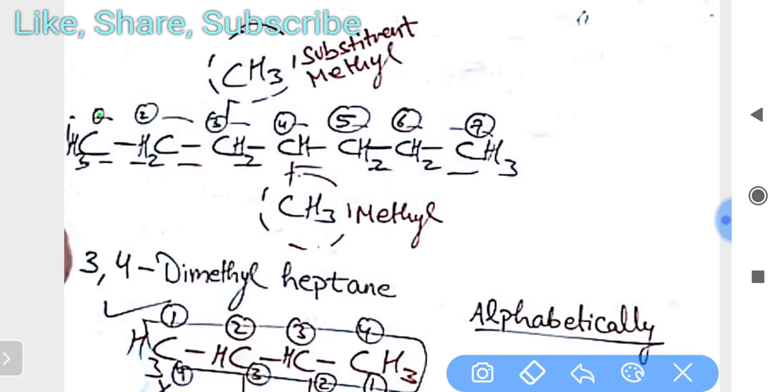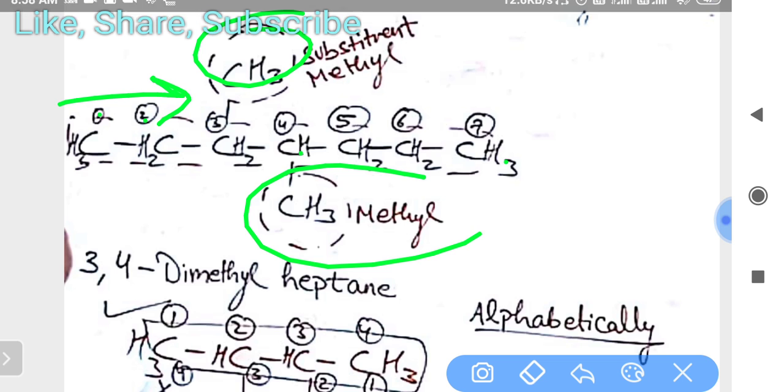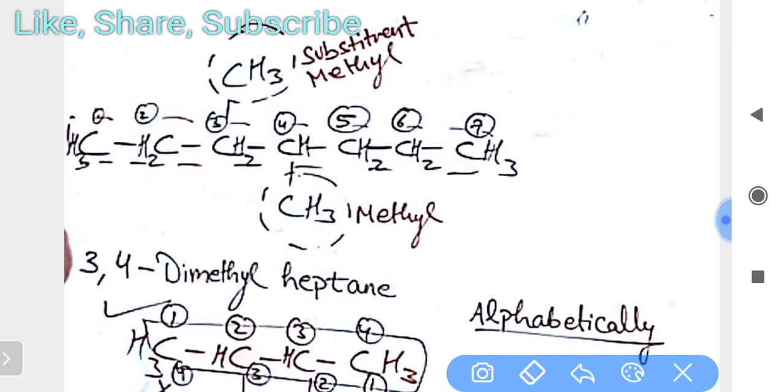From here we move from the right-hand side, because from here it comes to the fourth position. What can we write: 1, 2, 3, we write 3 first, then a comma, then in the fourth position another group is here. When the same groups are present, we write di, because di means 2.